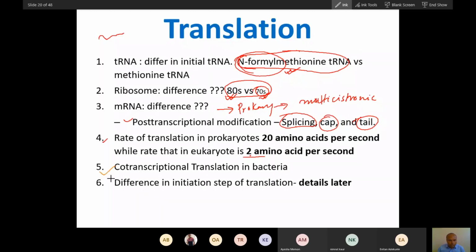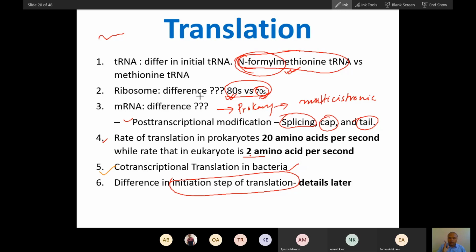So you can see co-transcriptional translation happens in bacteria, not in eukaryote. In eukaryote there is transportation of mRNA from nucleus to cytosol. Now, differences in initiation: there are more differences in the initiation step.